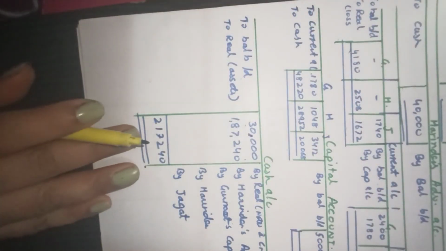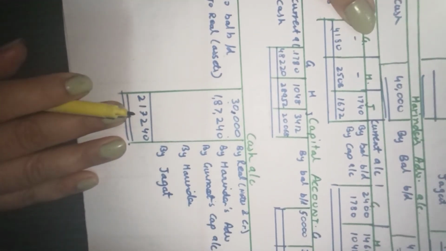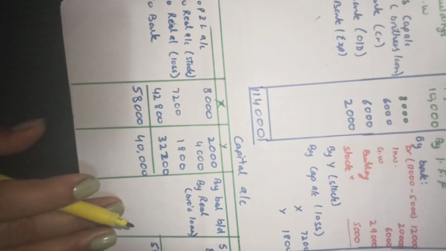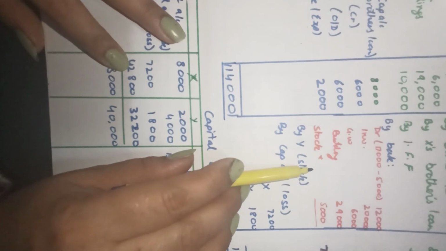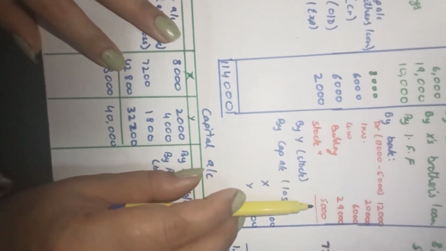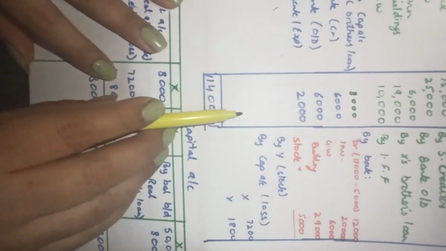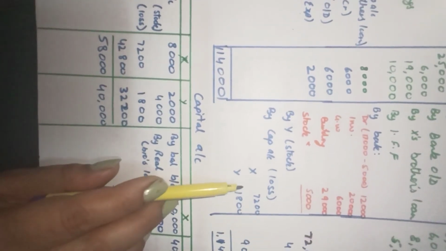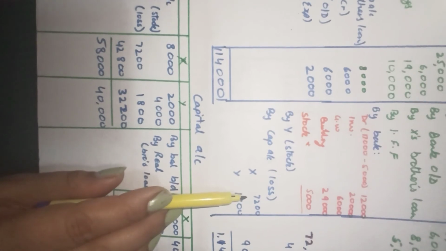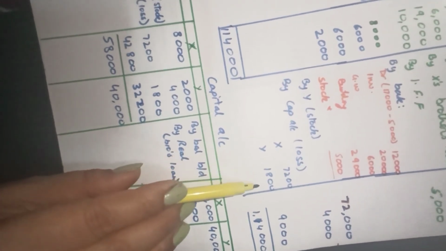Now let us see. That is how it has been shown here. Y took over the stock at 4,000 and the stock realized, with the assets realized, stock has been shown at 5,000. We have the list of all the assets. We have the list of the liabilities taken over here. We make the total and it results out to be a loss. Loss distributed among the partners in the profit sharing ratio of 4:1. It is X rupees 7200 and Y rupees 1800.